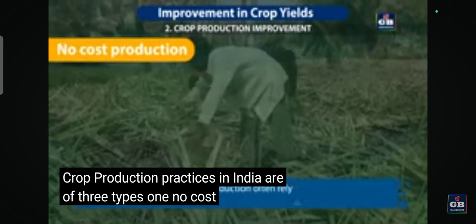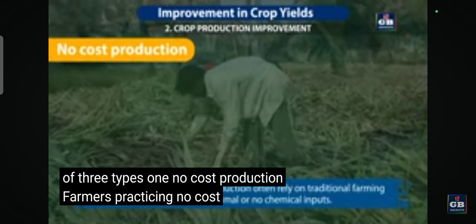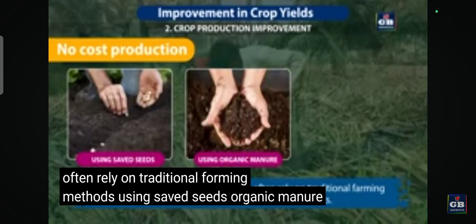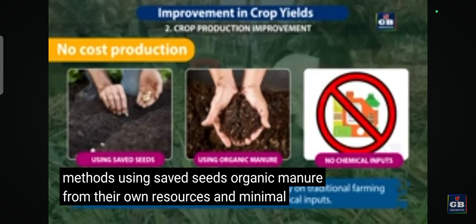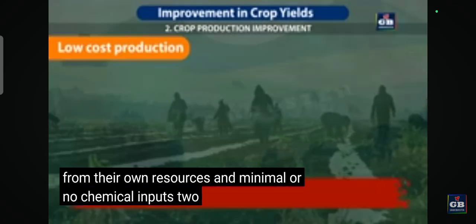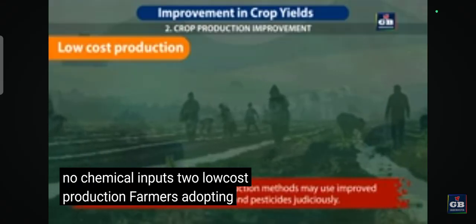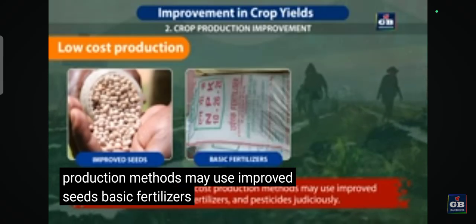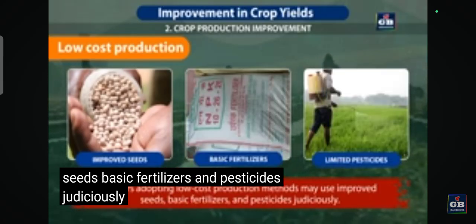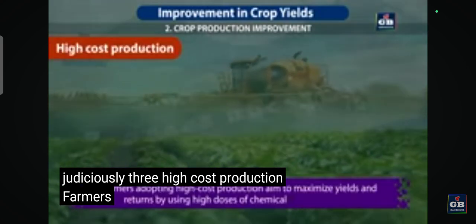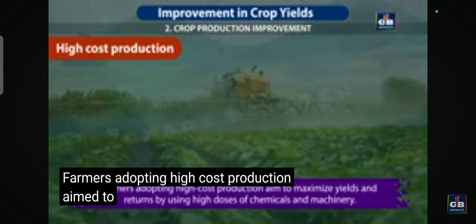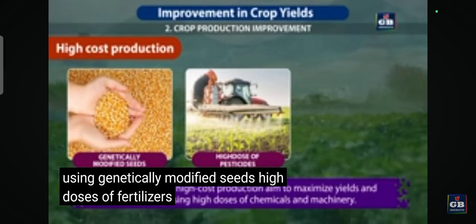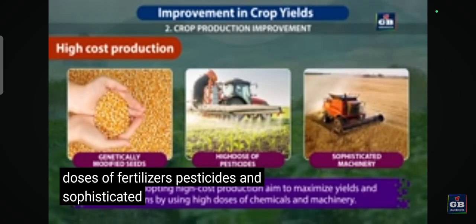1. No cost production. Farmers practicing no cost production often rely on traditional farming methods using saved seeds, organic manure from their own resources, and minimal or no chemical inputs. 2. Low cost production. Farmers adopting low cost production methods may use improved seeds, basic fertilizers, and pesticides judiciously. 3. High cost production. Farmers adopting high cost production aim to maximize yields and returns by using genetically modified seeds, high doses of fertilizers, pesticides, and sophisticated machinery.